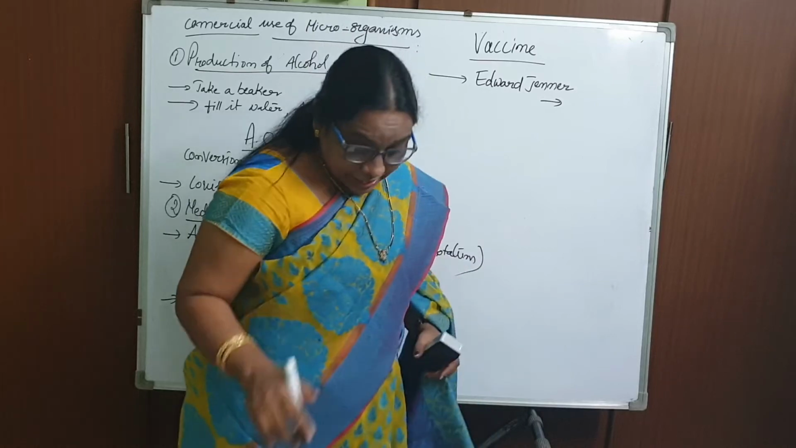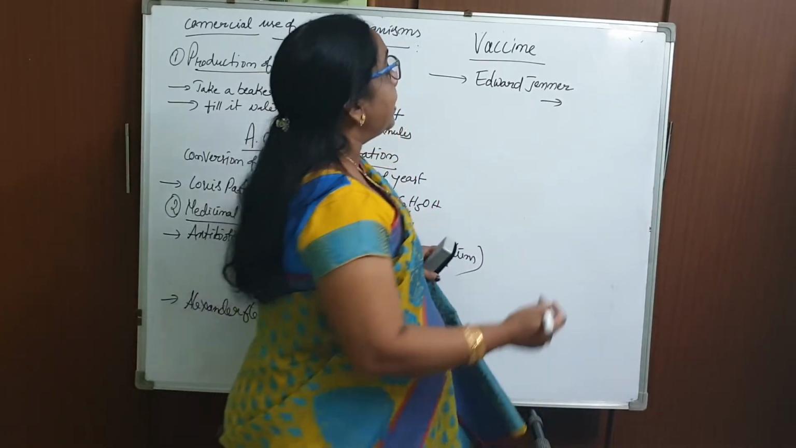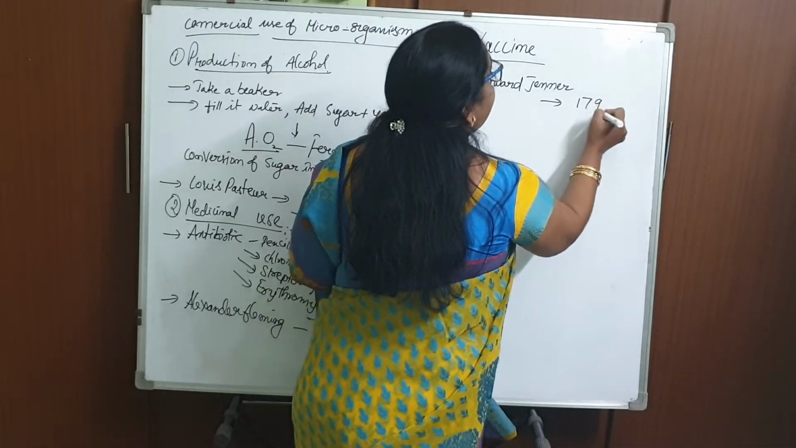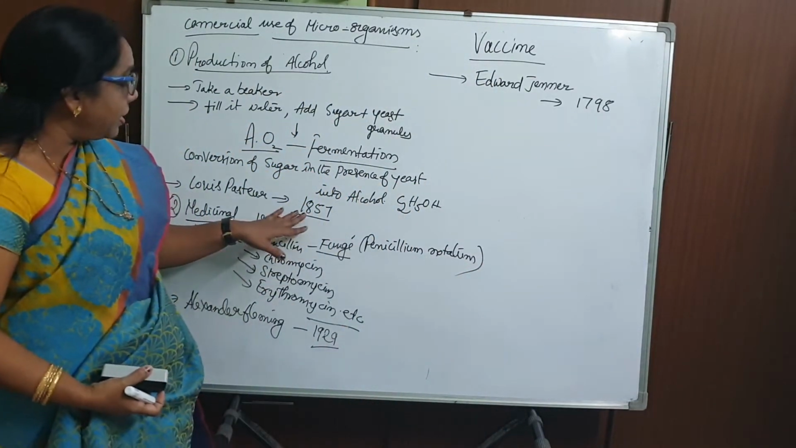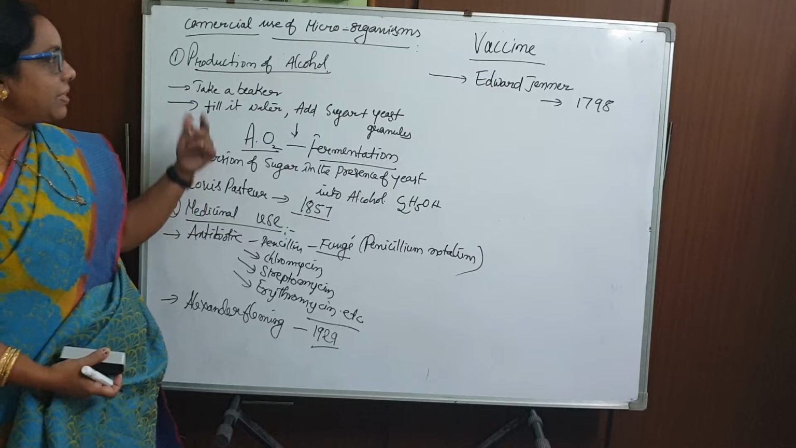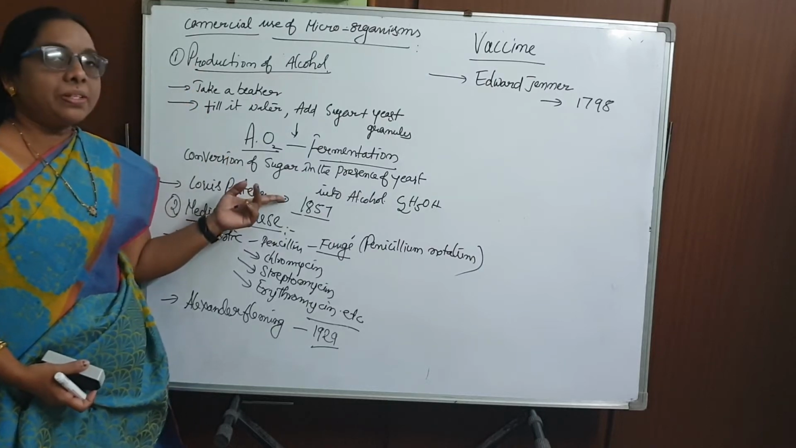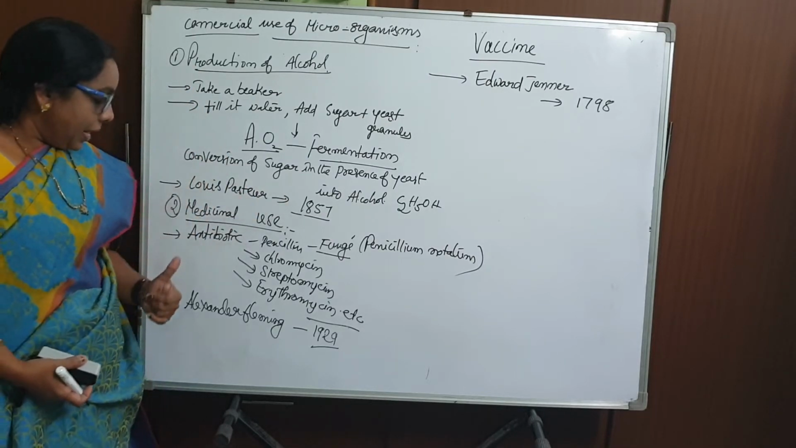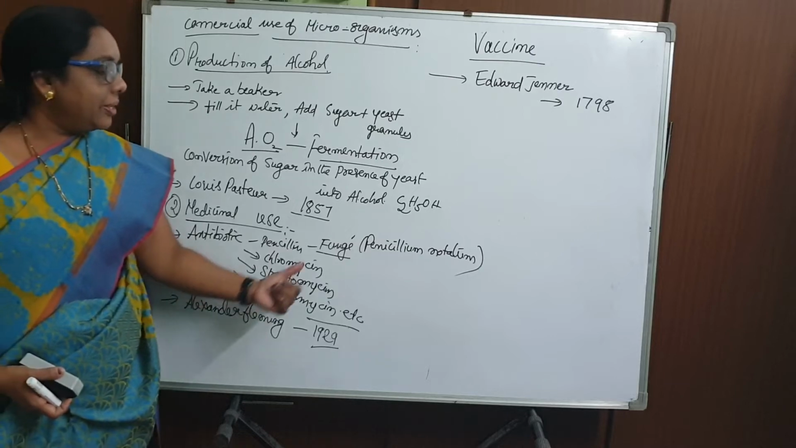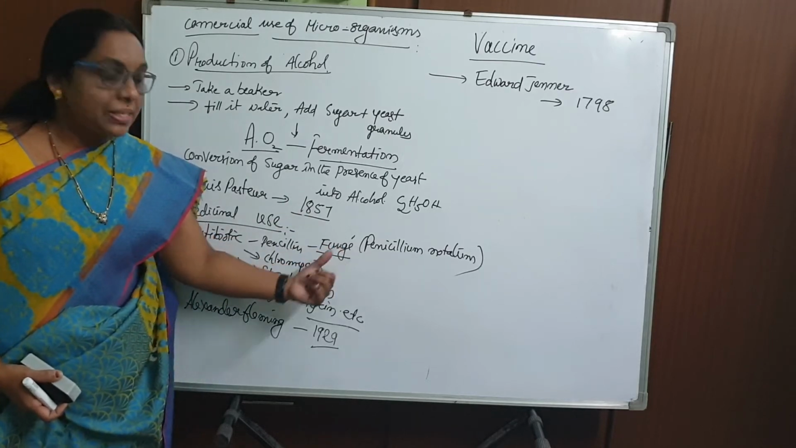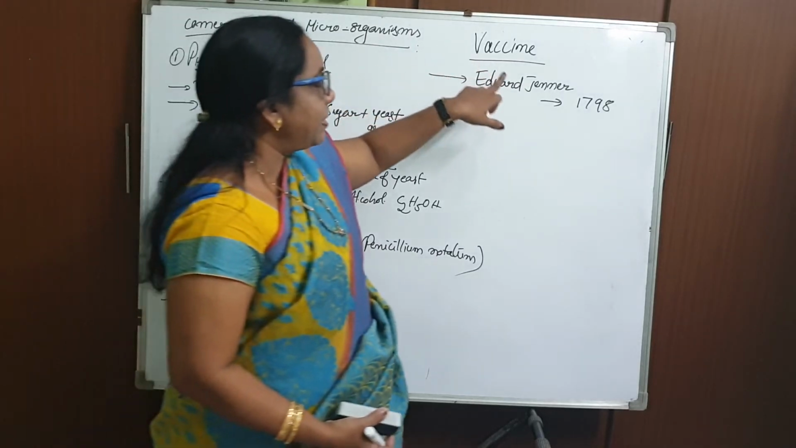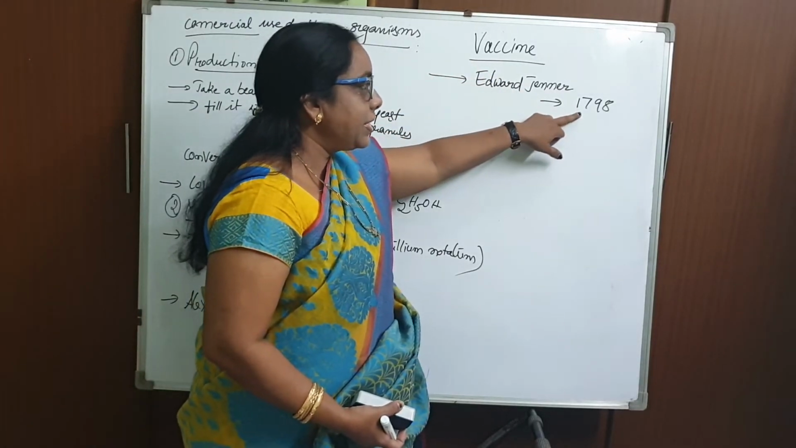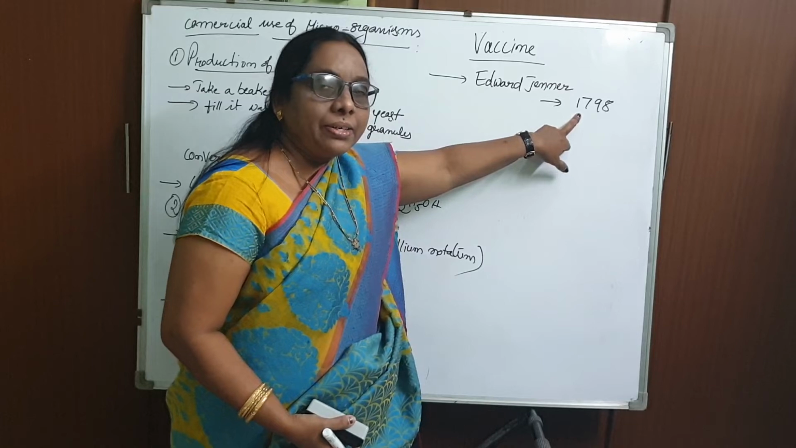Let me tell you the year in which he discovered it: 1798. Children, please don't forget the years. You have to learn the years. Louis Pasteur discovered the fermentation process in the year 1857, Alexander Fleming discovered the antibiotic penicillin in the year 1929, and the vaccine was discovered by Edward Jenner in the year 1798.